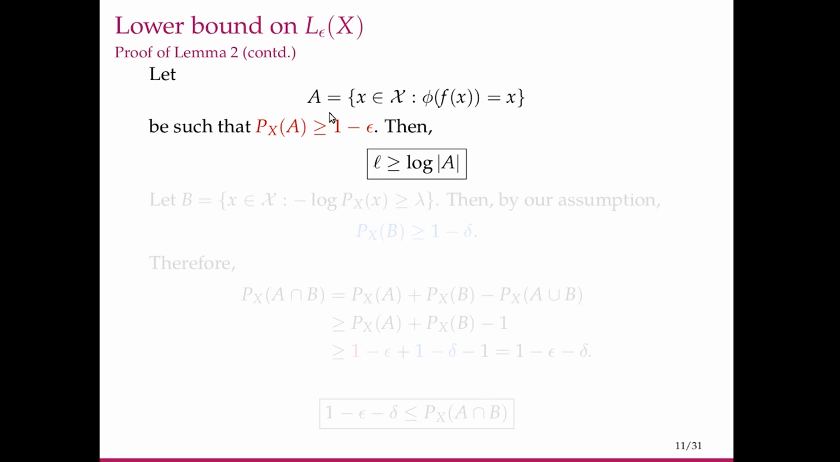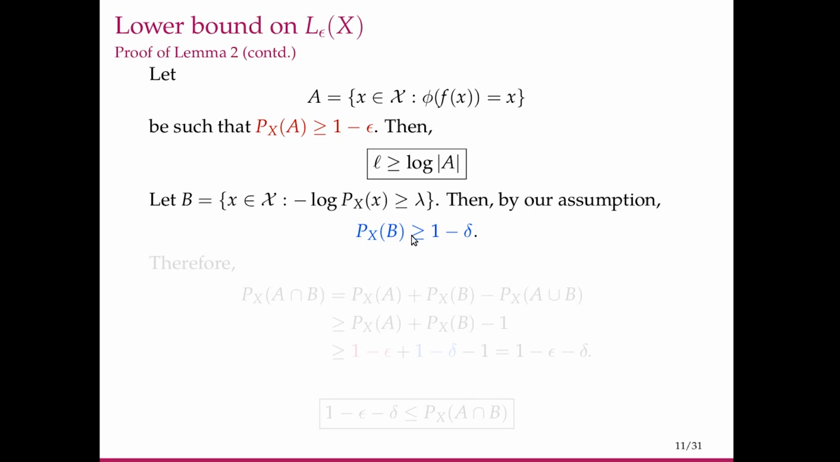Now let A be the set where, for any such source code, we decode correctly. The collection of symbols where we decode correctly. Let A be such a set, and let probability of A be greater than or equal to 1 minus epsilon. Then indeed L, the number of bits, has to be greater than or equal to log of cardinality of this set. So this is true. Now let us define B to be the set in the statement of the lemma, which is all the symbols for which minus log p_X is lower bounded by lambda.